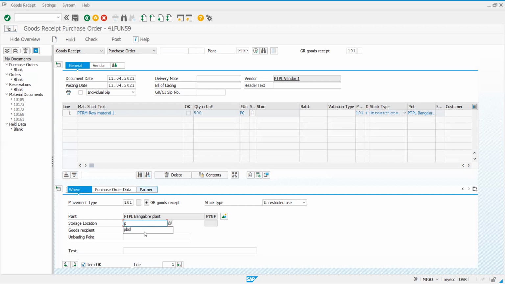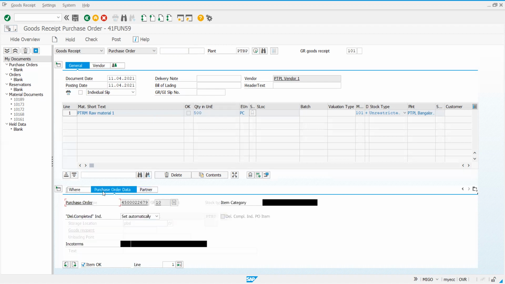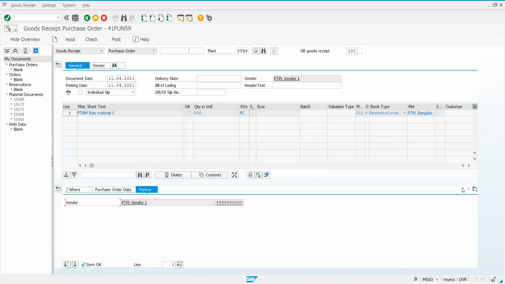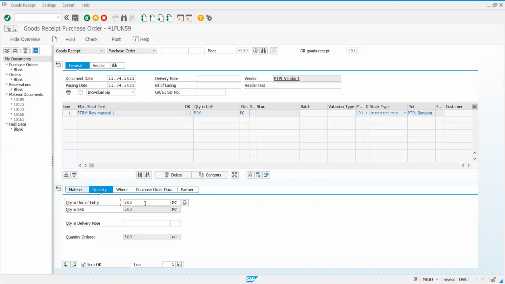Goods receipt, if I say this item okay, then I am agreeing that all this 500 is coming into my stock. That is the meaning. Now here, I'll go behind. I have quantity. Instead of 500 here, I'll make it 300.